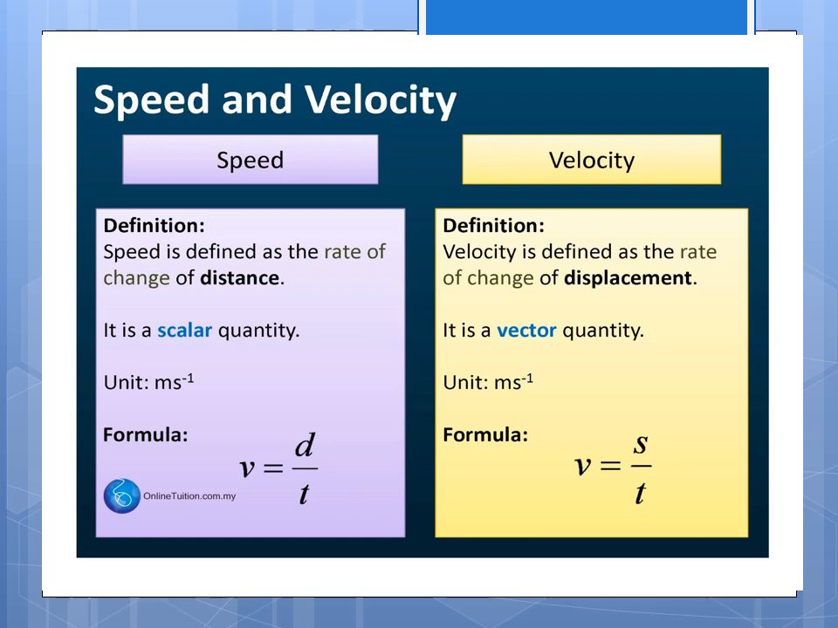Okay. What is the unit of velocity? Meter per second. Formula: V is equal to displacement by time. Here, what is the meaning of V? Displacement by time. Okay. Now everybody understands speed and velocity.